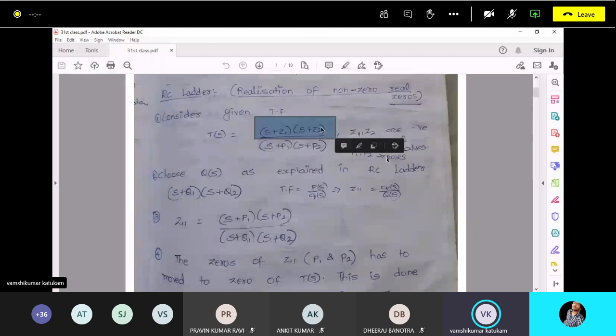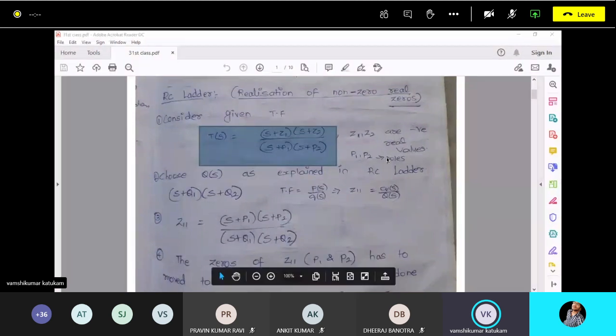In such a case, how to realize the network or how to synthesize the network? This is a procedure that you have to follow to design the circuit if the transfer function is given in this way. If you see this transfer function V2 of s upon V1 of s, in the numerator two zeros are there, in the denominator two poles are there. So I have taken it for considering the next problem. In general, you may have n zeros, m poles. s plus z1, z2 are zeros, p1, p2 are poles.